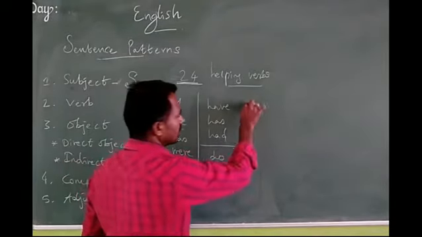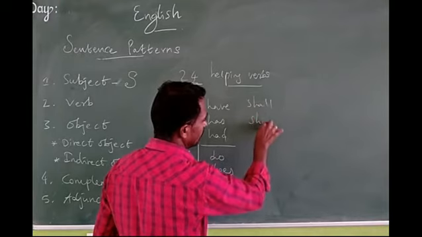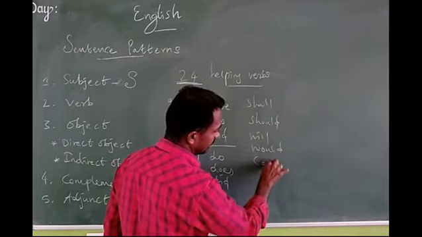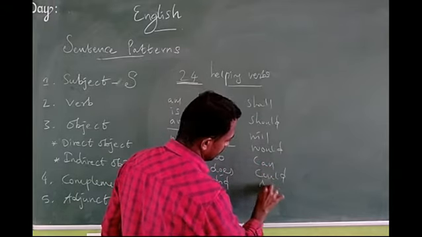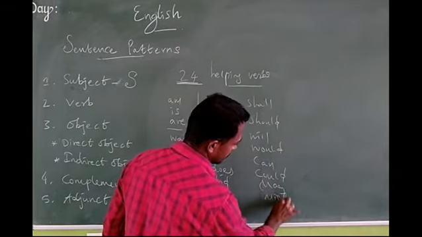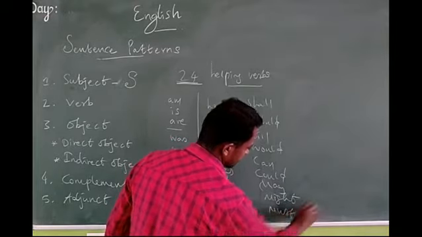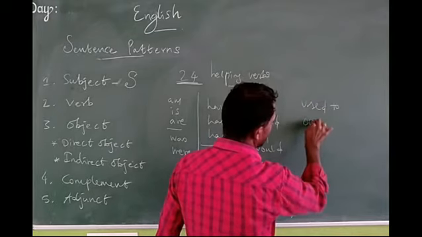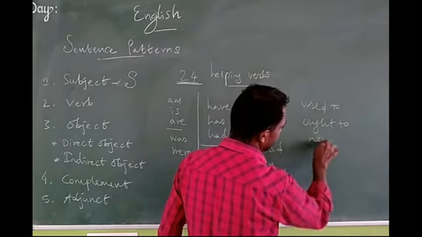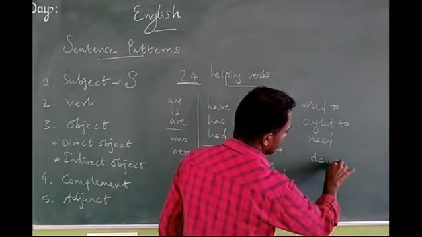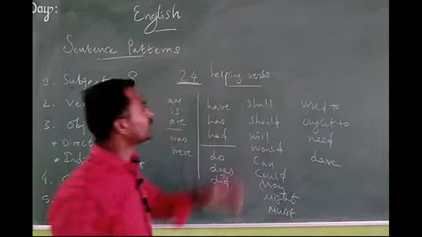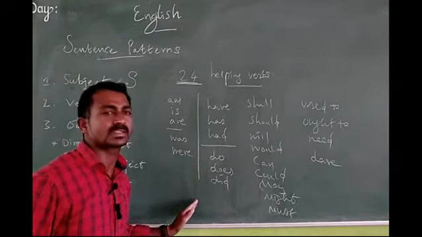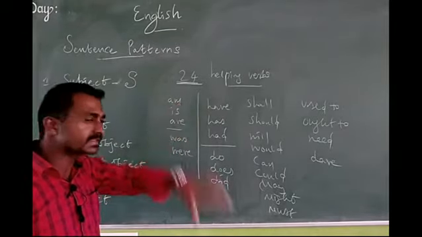And the remaining ones are shall, should, will, would, can, could, may, might, and the last one is must. And semi-modals are also there: used to, ought to, need, and dare. So see the board, there are nearly 24 auxiliary verbs, helping verbs, there. This is also a verb. While we are seeing am in the sentence, it is called the main verb.